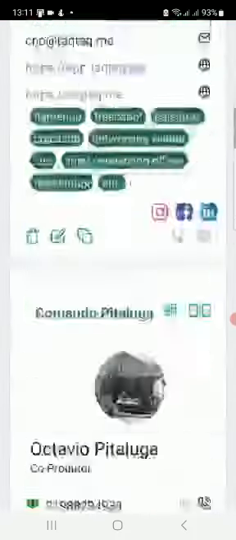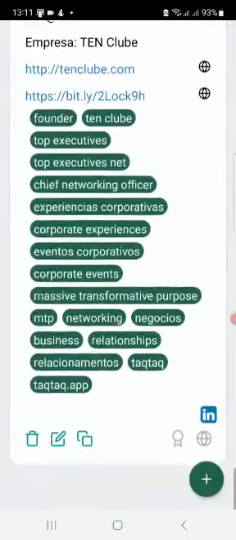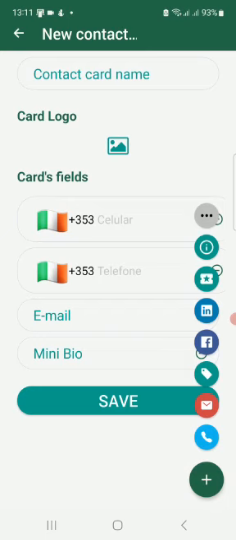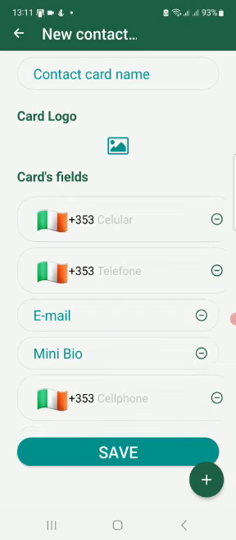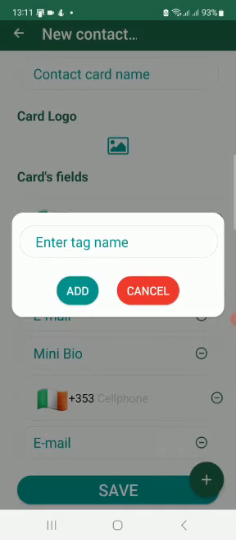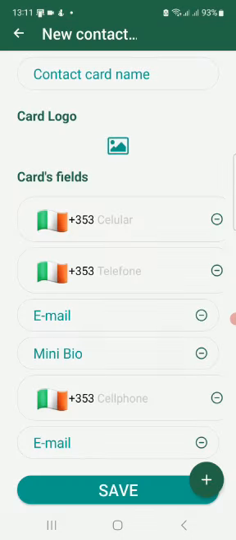Well, imagine that you want to create a new card, and then you come over here. By the time you log in, you have this plus button. In this case, because I put Ireland, my number in Ireland appears, but I have to change it if I want to put Brazil, where I am right now, and fill in all the fields. But you can have many more fields for more mobiles, more emails, more tags. You can add a tag.